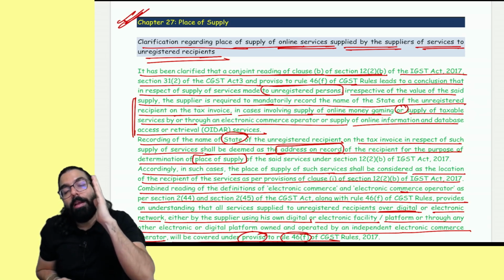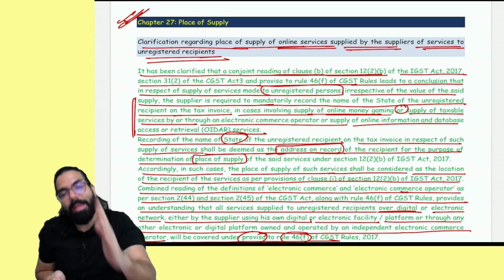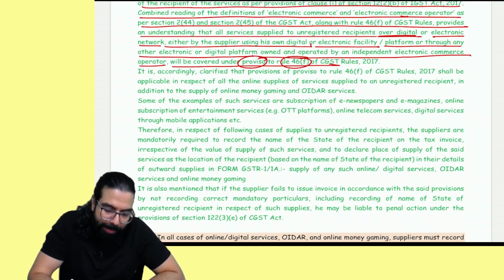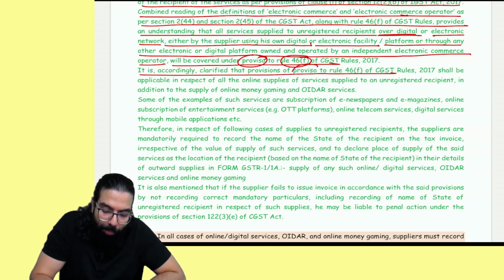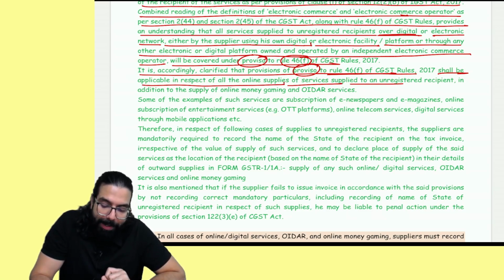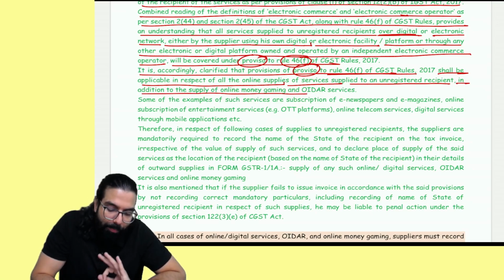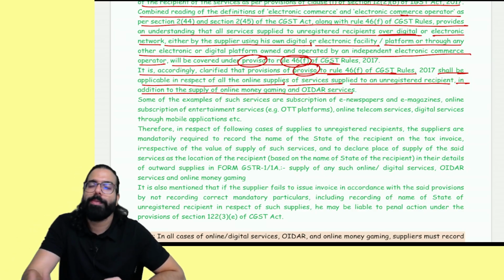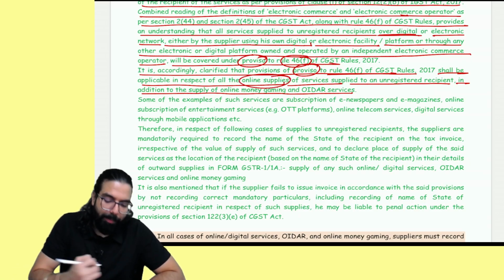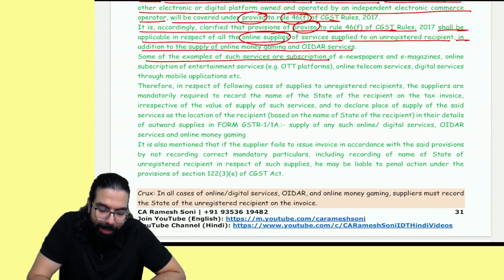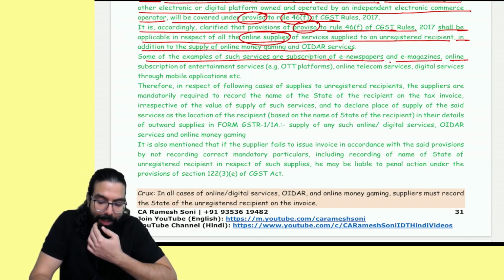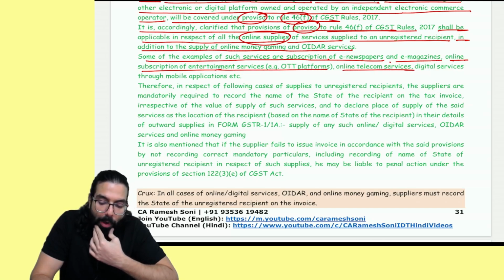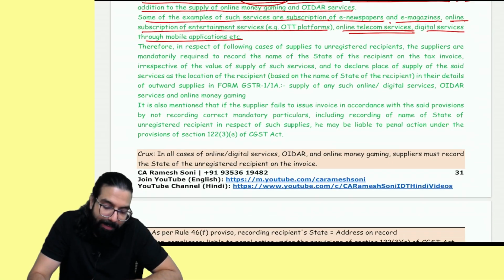If you are supplying any e-commerce related products, basically they're telling it is accordingly clarified that the proviso to 46F shall be applicable in respect of all the online services provided to unregistered recipients, in addition to supplying of online money gaming. Sir, it does not mean that you are supplying only online money gaming or OIDR service that you have to mention the name of the state of the unregistered person. No, they are telling it is applicable to all the online services. Some examples of online services are newspaper, magazine, online subscription for OTT platform, online telecom services, digital services through mobile application, etc.